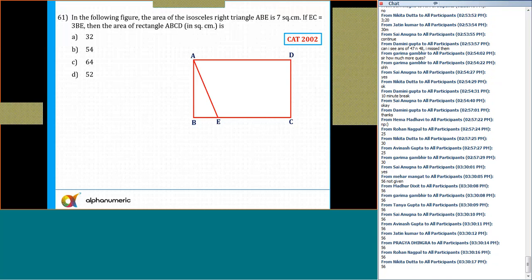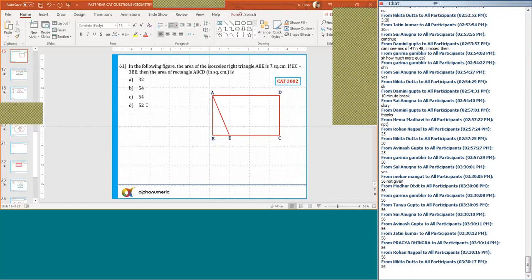It says in the following figure, the area of the isosceles right angle triangle ABE is 7 square. So this is the isosceles triangle here, and this is 7. If EC is equal to 3 times BE. I think in the figure, yes, that's right. The correct answer is actually 56. So just give me a minute. Mark it 56.